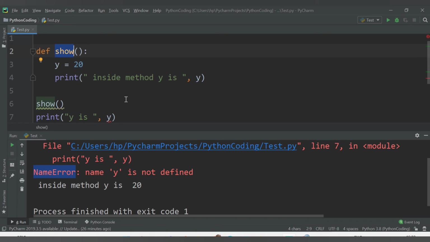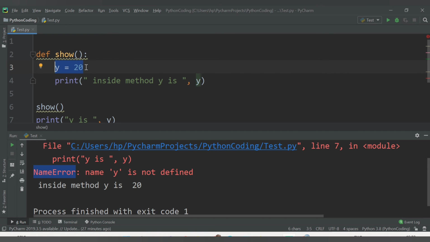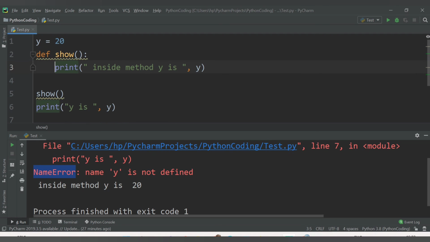Now let's see the global variable. We will declare a global variable. Instead of declaring it inside the method, I will declare it outside the method here: y equal to 20. All other things remain the same.